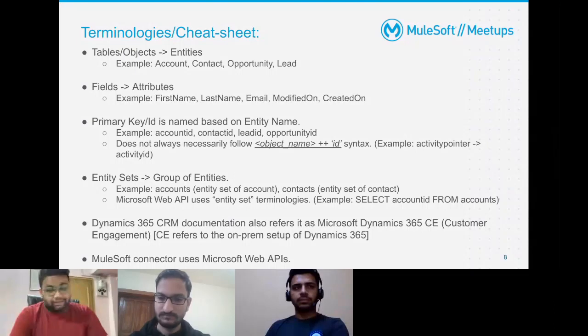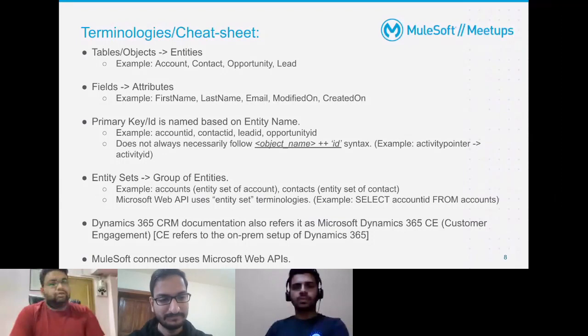Why this is important, I'll come to when we are going through the demo. For example, when you want to run a query on Dynamics, you need to write select account ID from accounts, and it's not account, unlike maybe Salesforce or a database. We'll cover this in the demo as well.